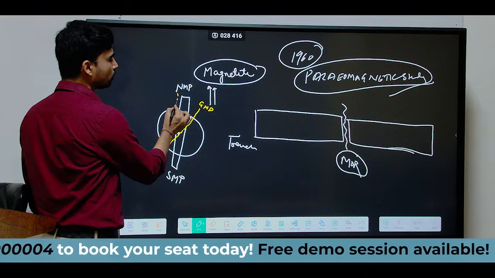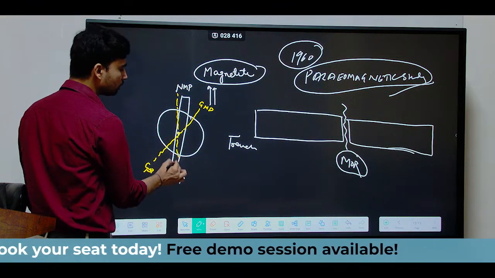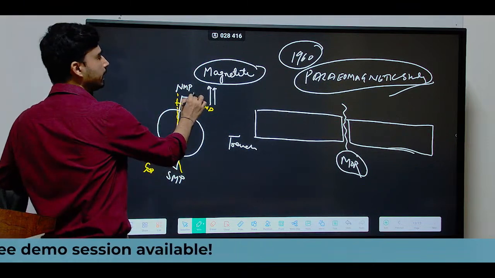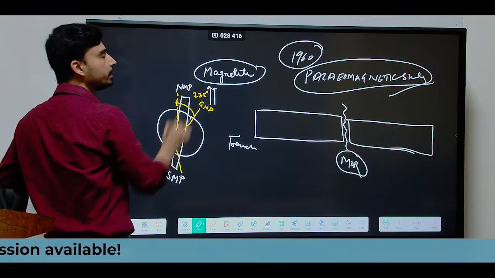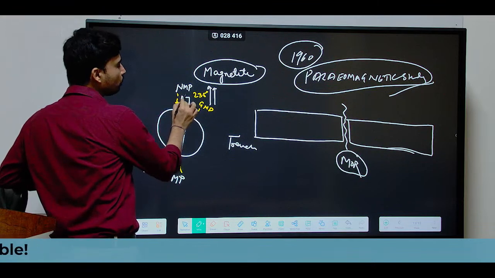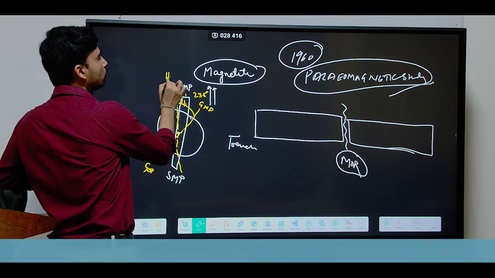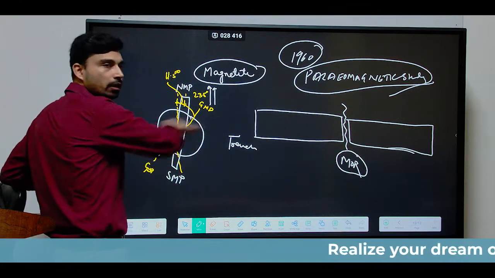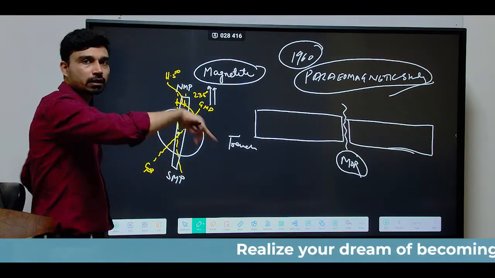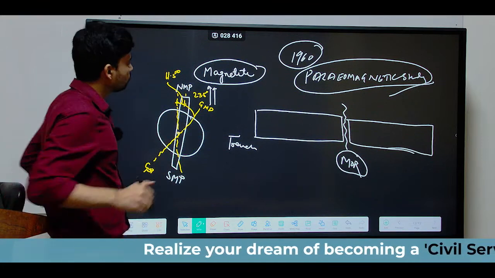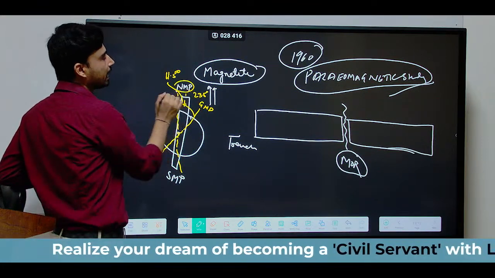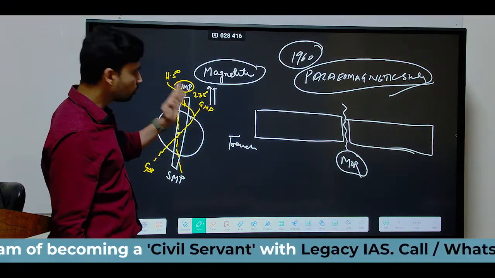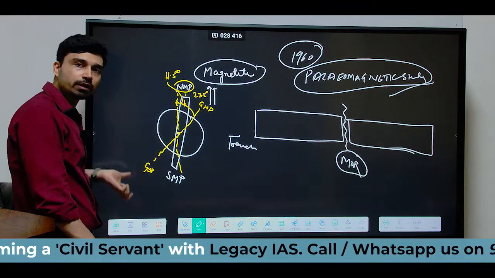As we know, if I draw a perpendicular line passing through the center of the Earth, the geographical axis of the Earth is tilted at 23.5 degrees, while the magnetic axis of the Earth is tilted at around 11.5 degrees from the perpendicular to the Earth's orbital plane around the Sun. So, currently, despite having different extents of tilt, the north magnetic pole is toward the geographical north pole, and the south magnetic pole is toward the geographical south pole.